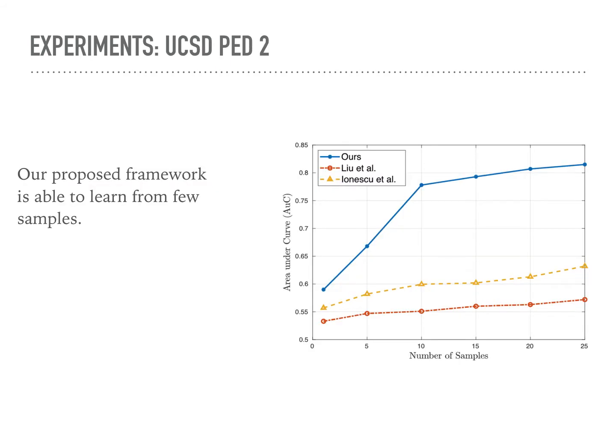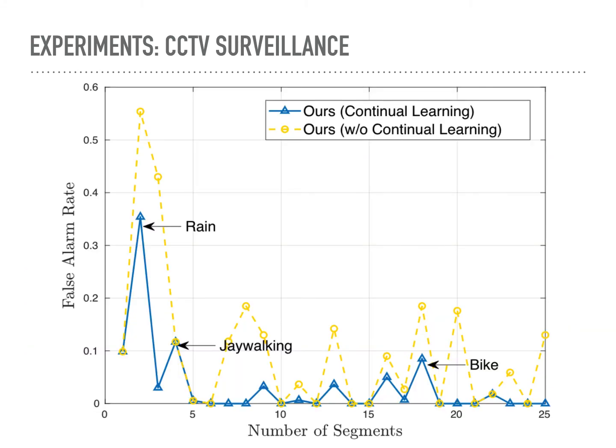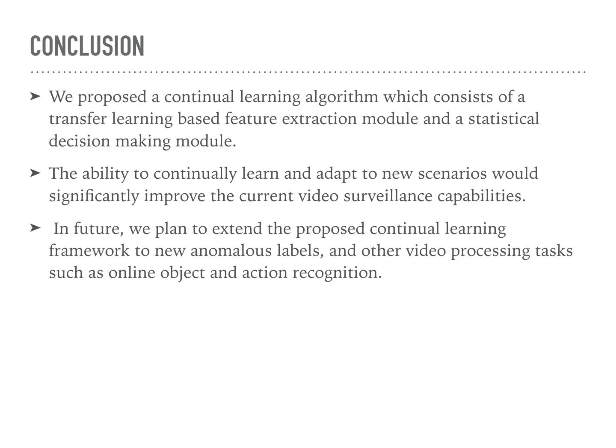For the UCSD dataset, we show that our proposed approach is able to continuously learn from few samples and outperform other state-of-the-art methods. We also present our performance on a CCTV dataset where the main goal was to learn different nominal behaviors. As seen in the figure, we continuously learn new patterns and behaviors, which significantly reduces the number of false alarms. Continual learning should considerably improve the current video surveillance capabilities.